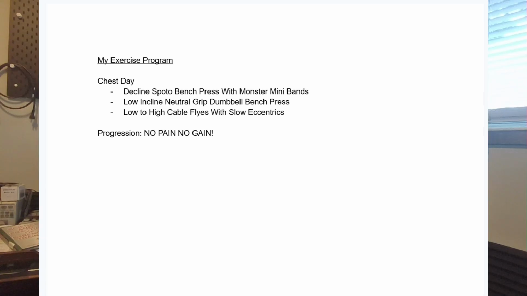The first major bug is losing the forest for the trees. Beginners naturally focus almost entirely on exercise selection, choosing the perfect angle for an incline fly, or debating the best lat pull-down grip. But exercise selection is just one dimension of an effective program. What really drives strength adaptation is the structural engine underneath: progression logic and fatigue management.